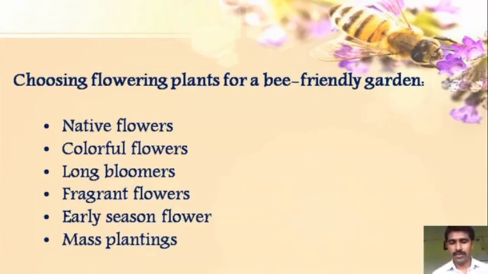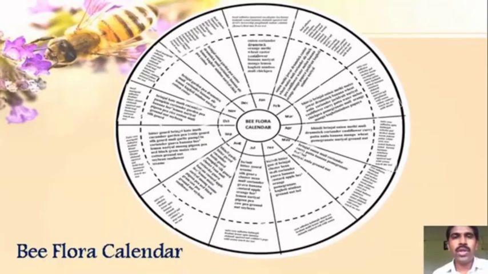When you study the surrounding area, which plants are present nearby, which flowering plants are present nearby, which type of crops are present nearby, and in which season they are flowering, you can prepare a bee flora calendar. It will be easy for any person to keep honeybees in that particular area.